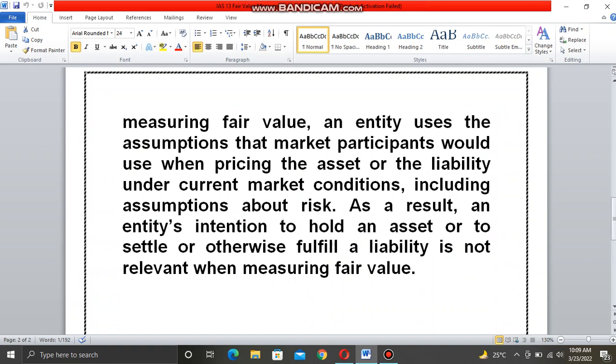As a result, an entity's intention to hold an asset or to settle or otherwise fulfill a liability is not relevant when measuring fair value. A financial manager, business analyst, CFO, CEO, chief executives see and analyze the marketplace to determine whether they have some good margin by selling their assets or by maintaining their assets. They take decisions with respect to that.